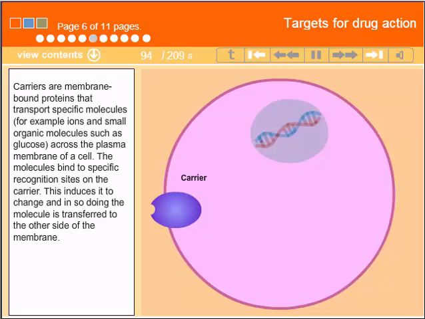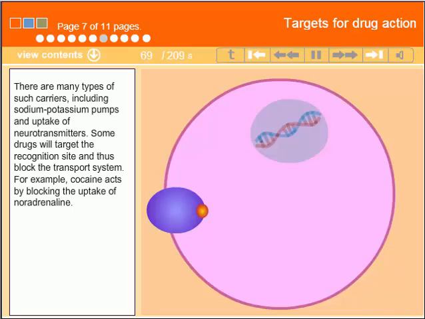Carriers are membrane-bound proteins that transport specific molecules, for example ions, and small organic molecules such as glucose, across the plasma membrane of a cell. The molecules bind to specific recognition sites on the carrier. This induces it to change, and in doing so, the molecule is transferred to the other side of the membrane.